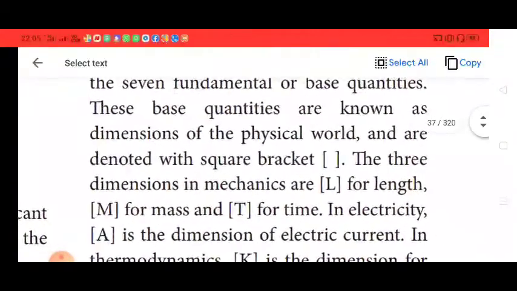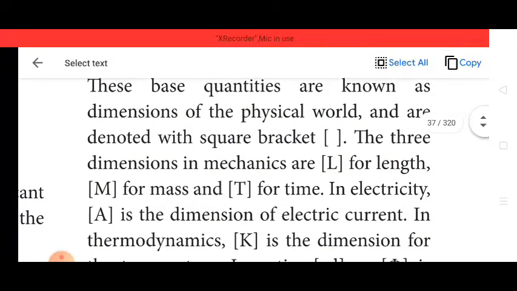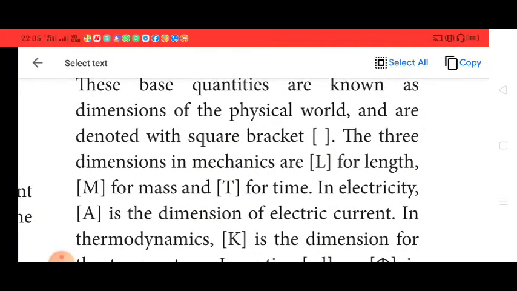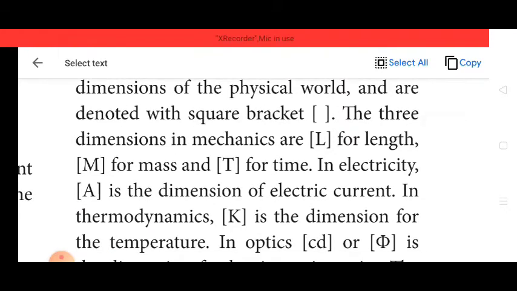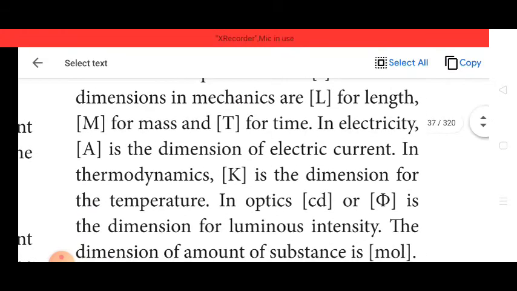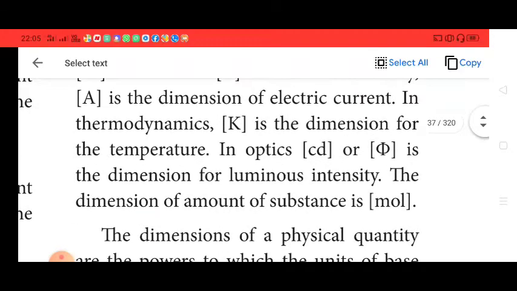The 3 dimensions in mechanics are L for length, M for mass and T for time. In electricity, A for ampere is the dimension of electric current. In thermodynamics, K is the dimension for temperature. In optics, cd is the dimension for luminous intensity. The dimension of amount of substance is mole.